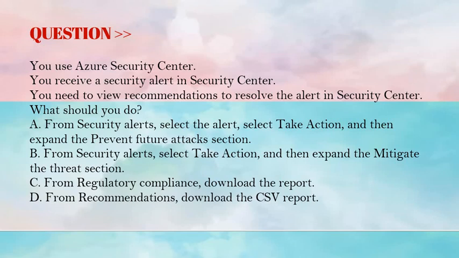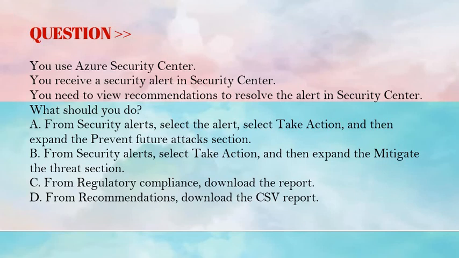The question is, you use Azure Security Center. You receive security alerts in Security Center. You need to view recommendations to resolve the alert in Security Center. What should you do? The options are option A, from security alert select the alert, select take action and then expand the prevent future attack session.